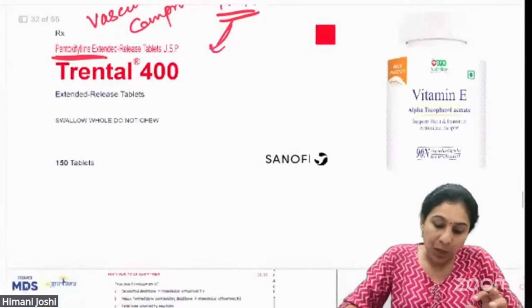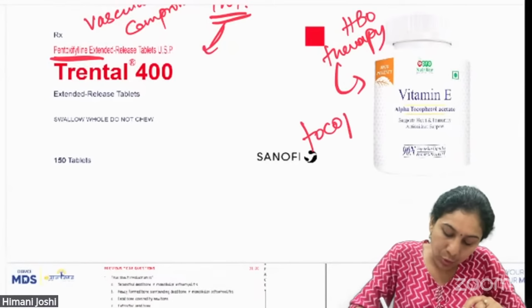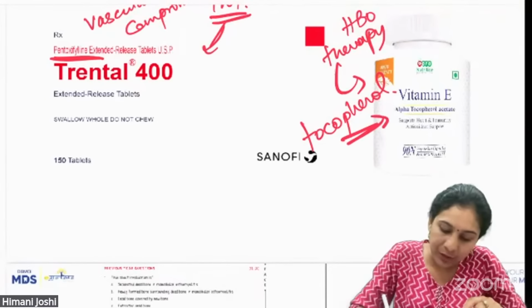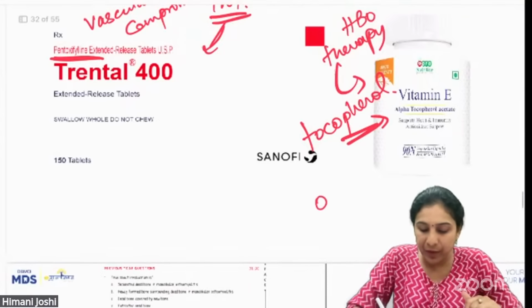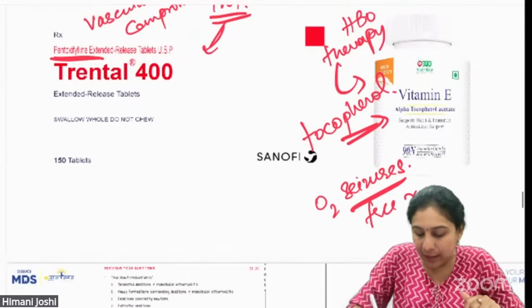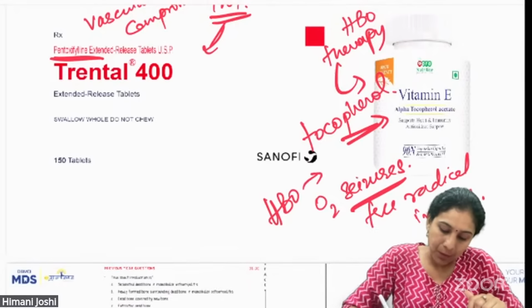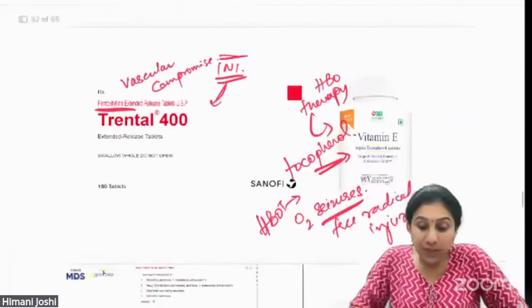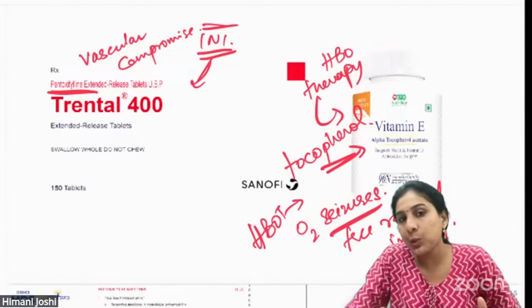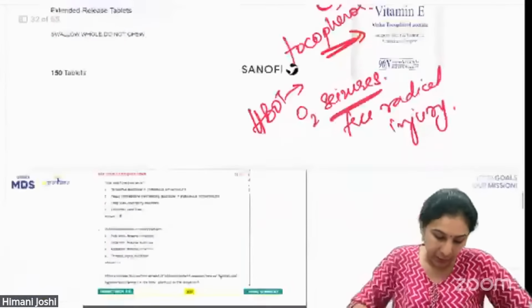And along with HBO therapy, you give tocopherol, which is the medical name for vitamin E. Okay, this helps to prevent oxygen seizures or the oxygen induced free radical injury in a patient undergoing HBO therapy. All right, so these are the two additional facts which I've told you. Remember, it can come in INI and these facts can be asked. So these are the important facts.